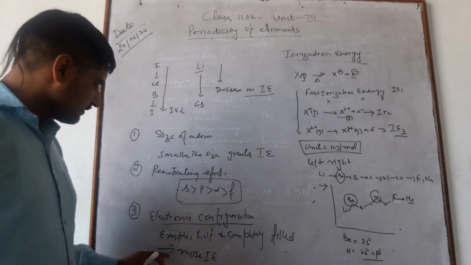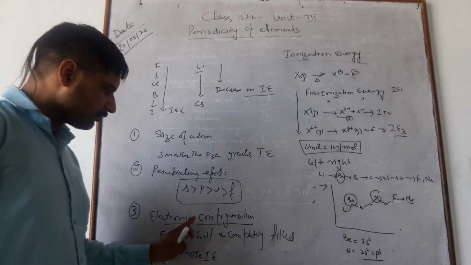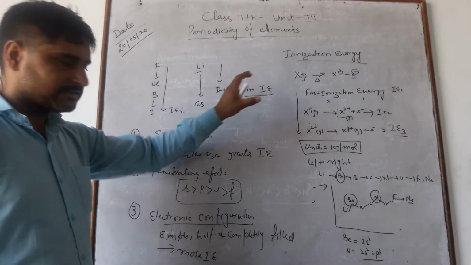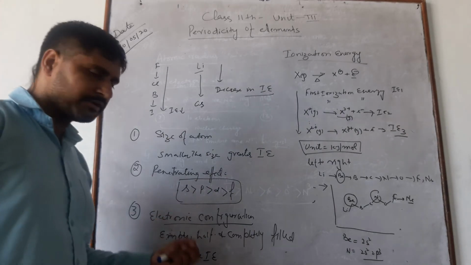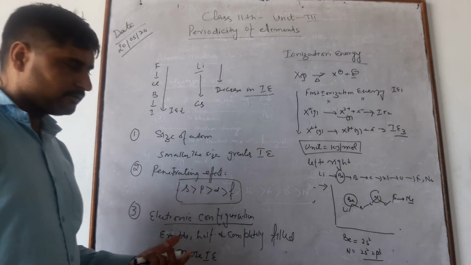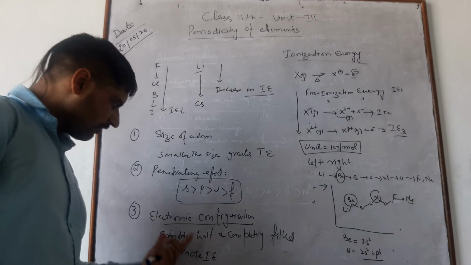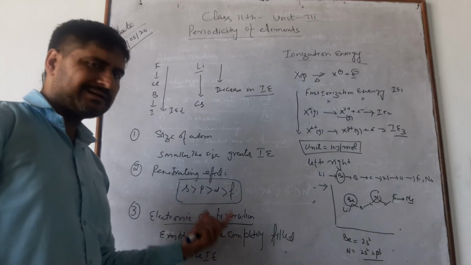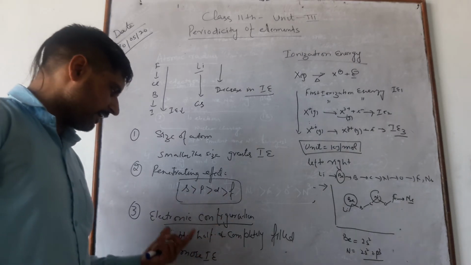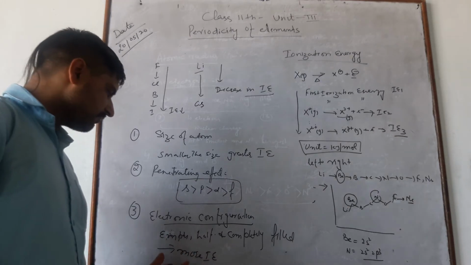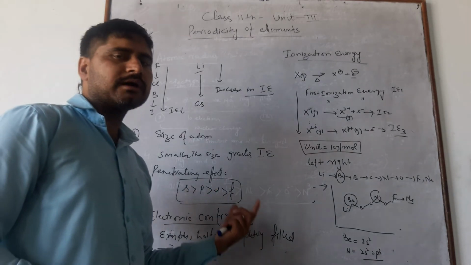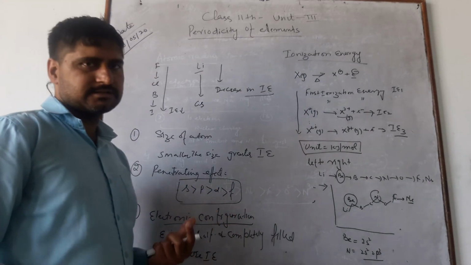Hence the most prominent factor for the ionization energy is electronic configuration. It means half filled, completely filled and empty orbitals have extra stability, therefore they require more ionization energy.